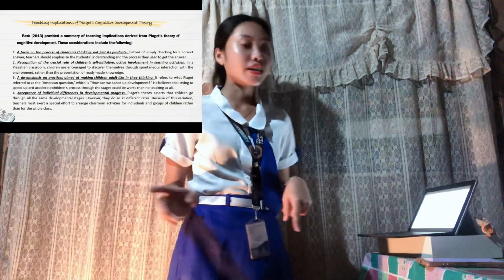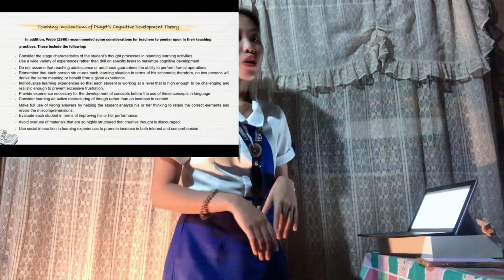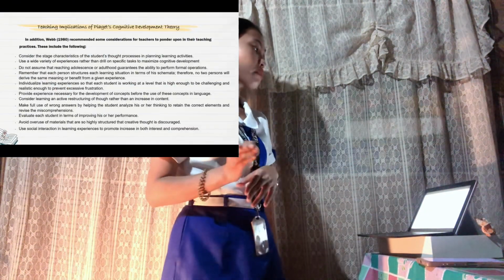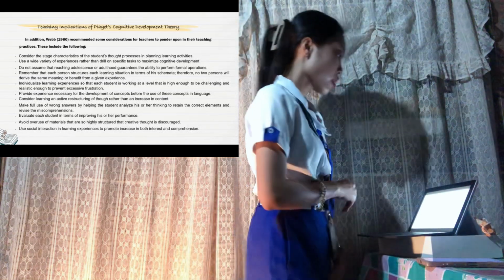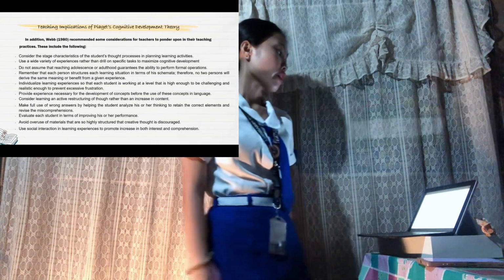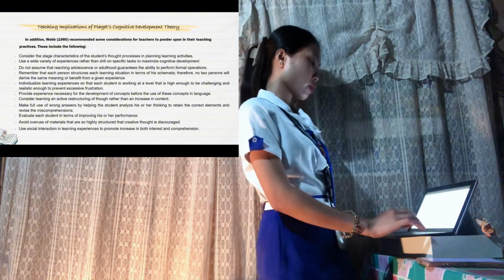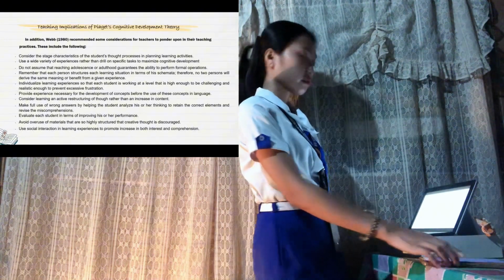So, in addition, Webb 1980 also recommended some considerations for teachers to ponder upon in their teaching practices. These include the following.